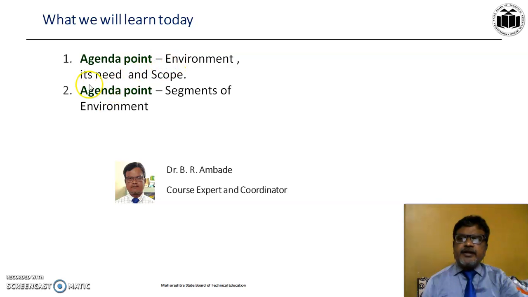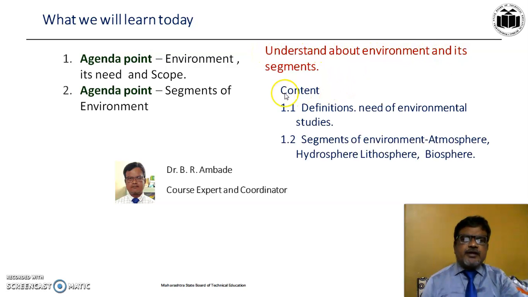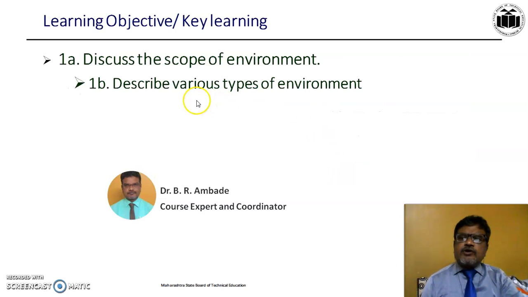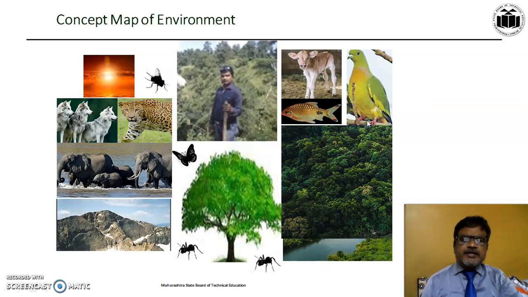First is environment, its need and scope, and second is segments of environment. The takeaway is to understand about environment and its segments. The contents are definitions, need of environmental studies and segments of environment. The learning objectives are 1A, discuss the scope of environment; 1B, describe various types of environment; and 1C, describe the importance of environmental studies.